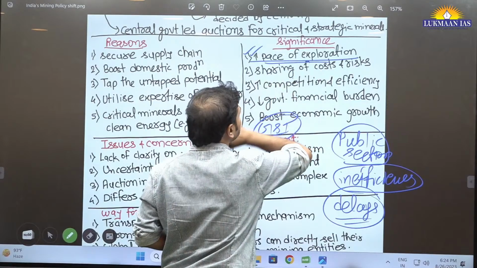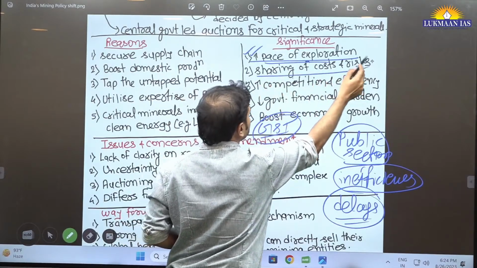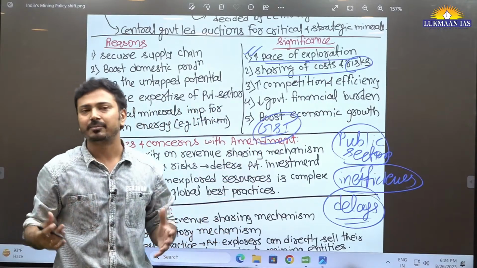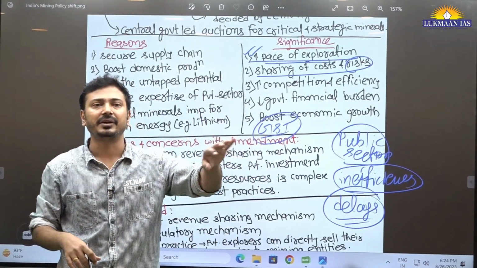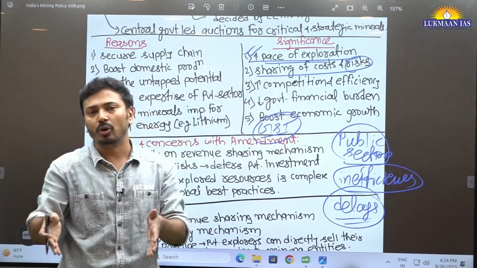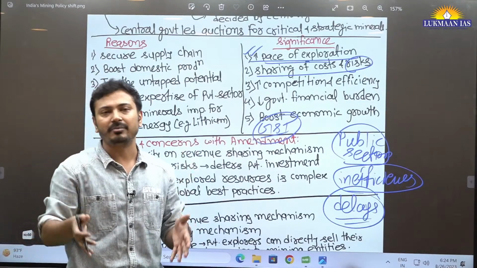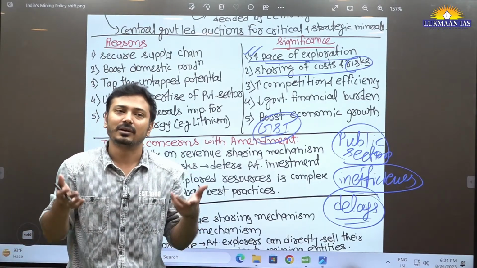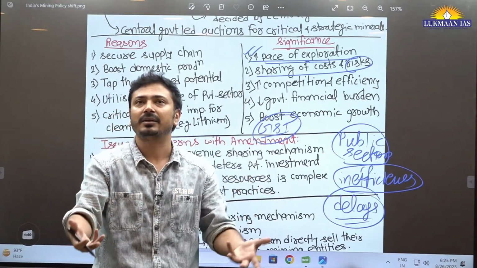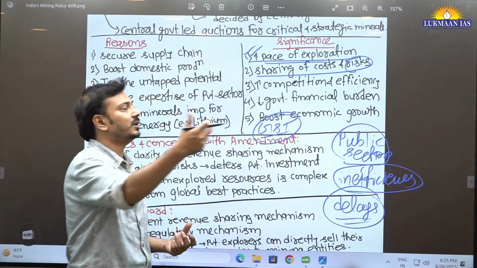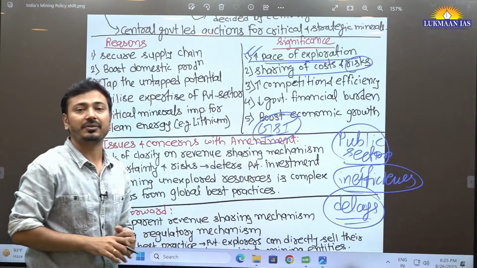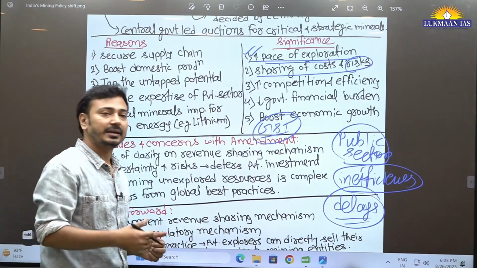Now this will boost exploration. Sharing of cost and risk. Yes, risks are very high from the mining perspective. Exploration is a continuous activity, but जहाँ पे हम सिंपल देखते हैं कि ग्राउंड वाटर, जहाँ पे बोरवेल डालनी है, तो बोरवेल के पानी मिलने के चांसेस भी तो कितने होते हैं? ऑफ कोर्स कम होता है. यहाँ पे बोरवेल डाल दिया तो वहाँ पे पानी नहीं आया, गया पूरा कॉस्ट. It is a risky business. So of course you should know that mining is also one such business which has very high cost and risk that needs to be shared.